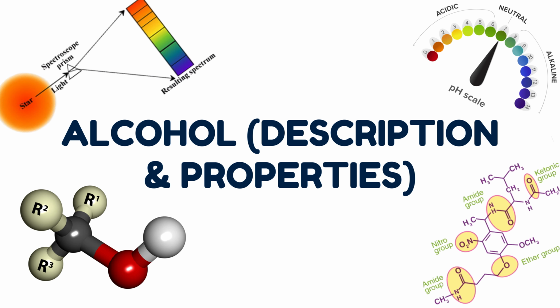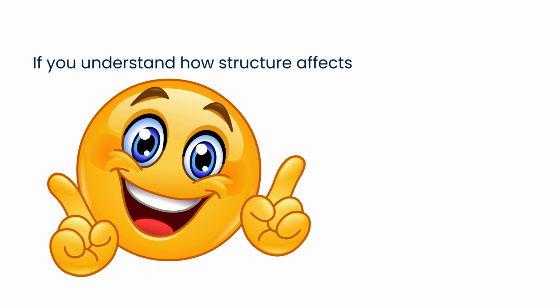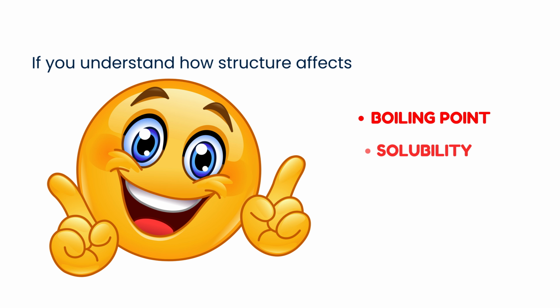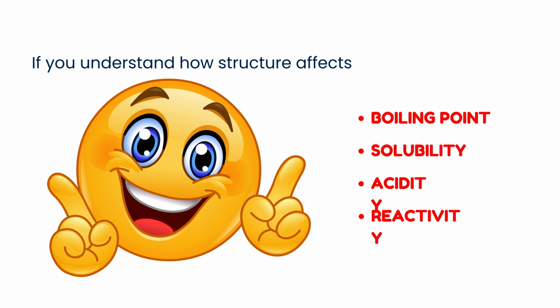Alcohols show up everywhere in MCAT organic chemistry because their properties are predictable, high yield, and directly tied to the behavior of the hydroxyl group. If you understand how structure affects boiling point, solubility, acidity, and reactivity, you'll answer alcohol questions in seconds instead of guessing.